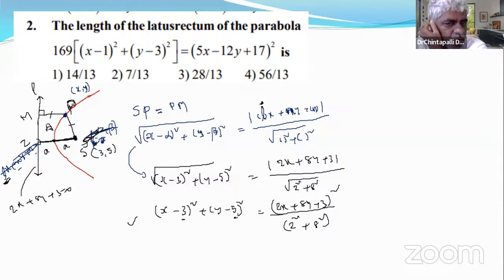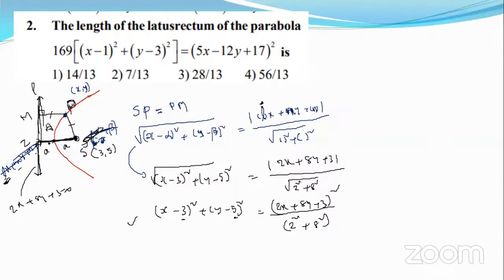Now, coming to the point. What is the distance from S to this line, the distance of S from line L? This is a, this is a. So the distance of S from L is 2a, right?